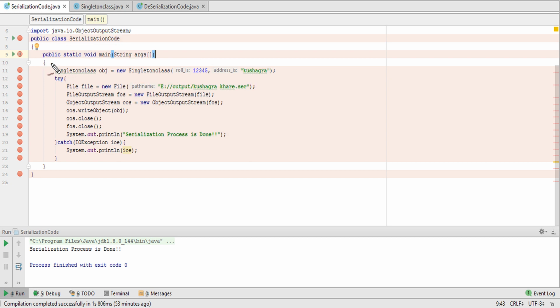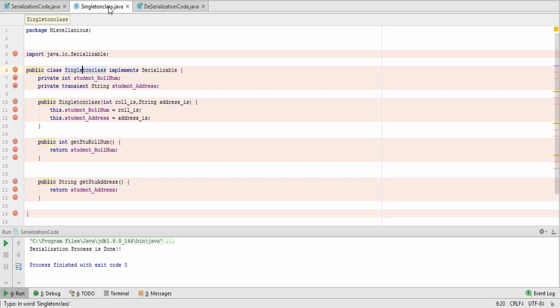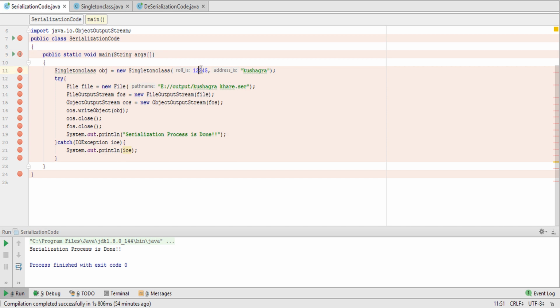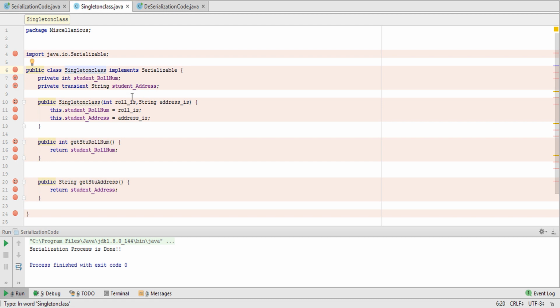With the help of this line I will be transferring this integer value and this string value to this file. If we look at the class singleton class, the integer value 12345 and the string value Kushag have been transferred to this constructor. So here 12345 will come, and here Kushag will come, and 12345 will be stored in this, and Kushag in this.